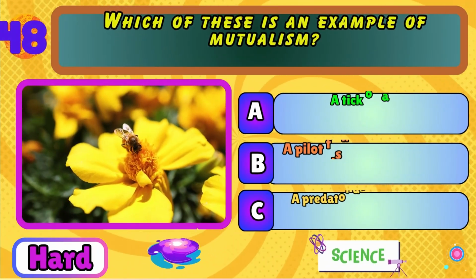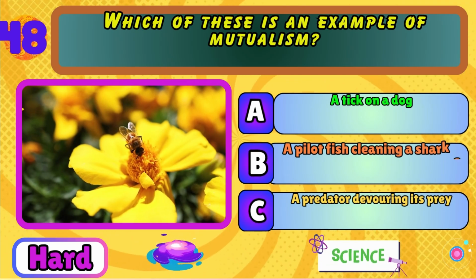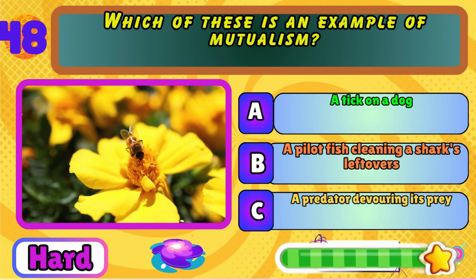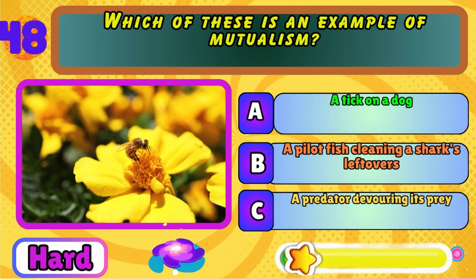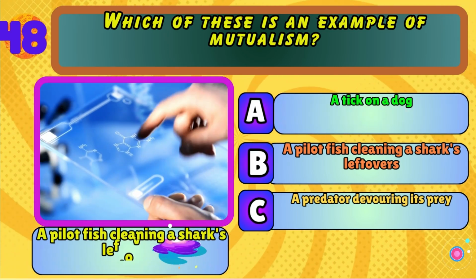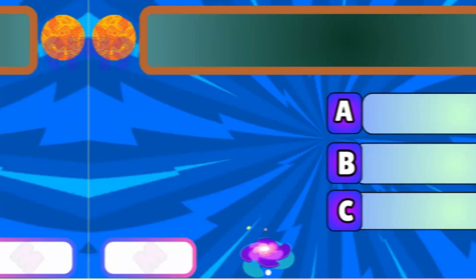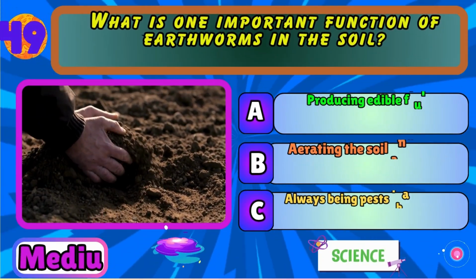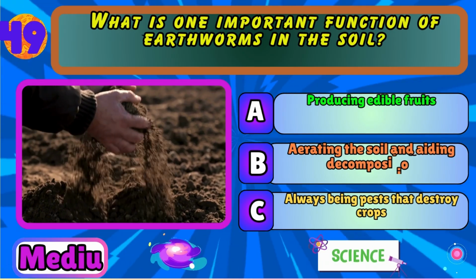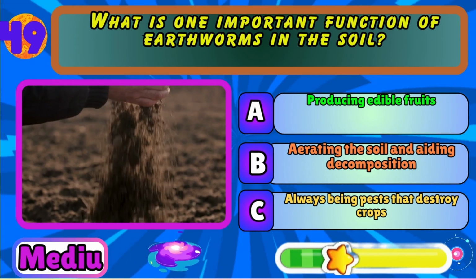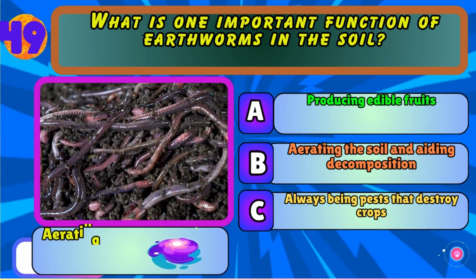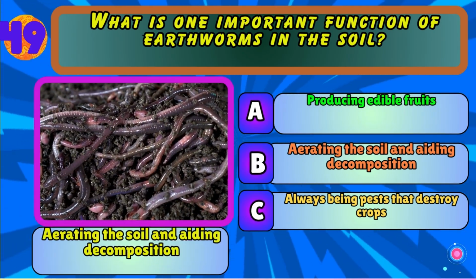Which of these is an example of mutualism? A tick on a dog, a pilot fish cleaning a shark's leftovers, or a predator devouring its prey? A pilot fish cleaning a shark's leftovers. What is one important function of earthworms in the soil? Producing edible fruits, aerating the soil and aiding decomposition, or always being pests that destroy crops? Aerating the soil and aiding decomposition.